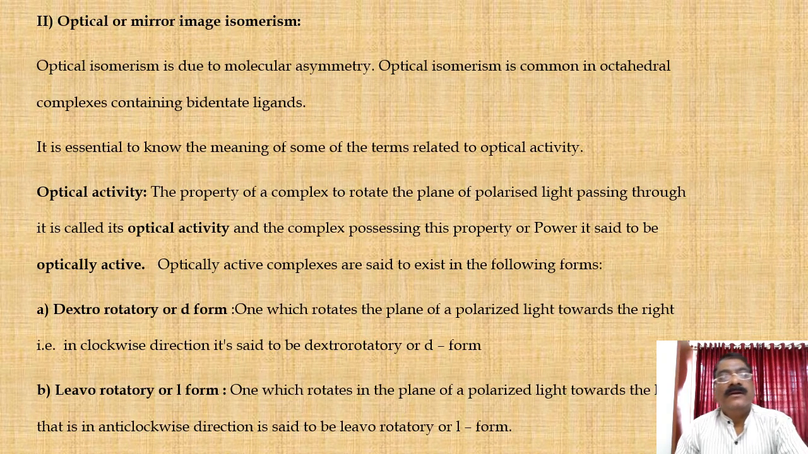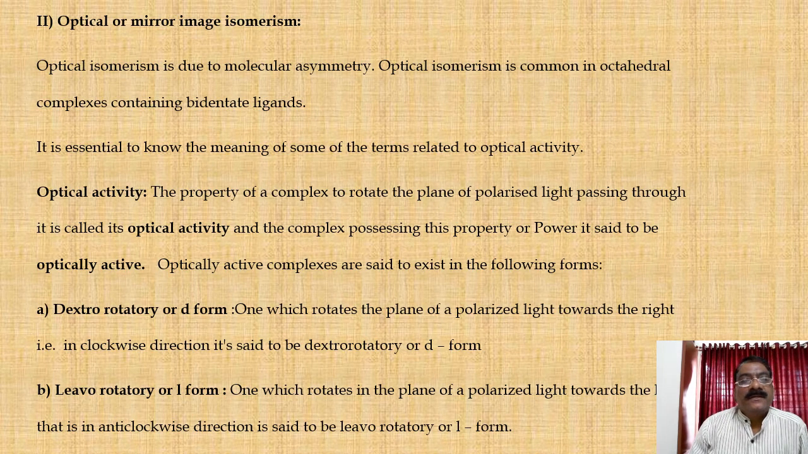Today we are going to see optical or mirror image isomerism. In the last two lectures, we saw structural isomerism and stereoisomerism. Optical isomerism is different from these two types. It is a very important type of isomerism. Optical isomerism is due to molecular asymmetry, and it is common in octahedral complexes containing bidentate ligands.